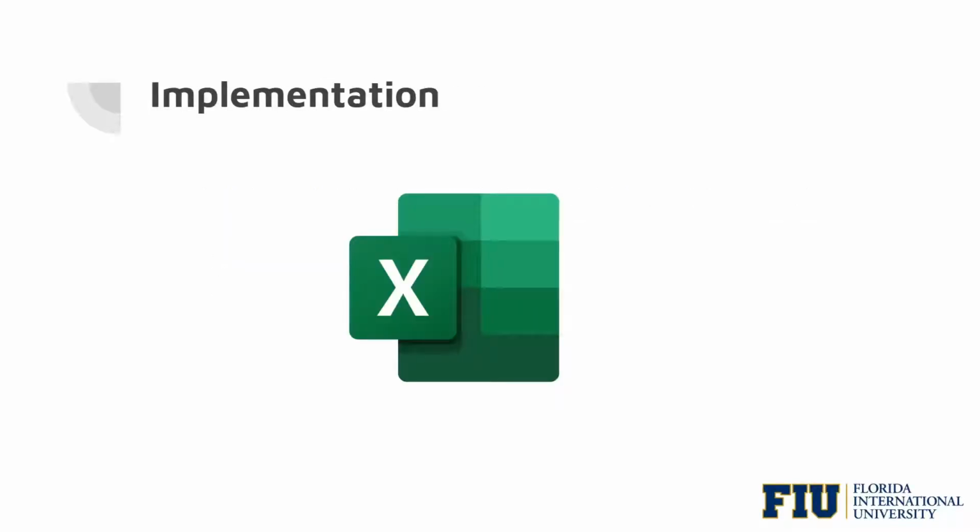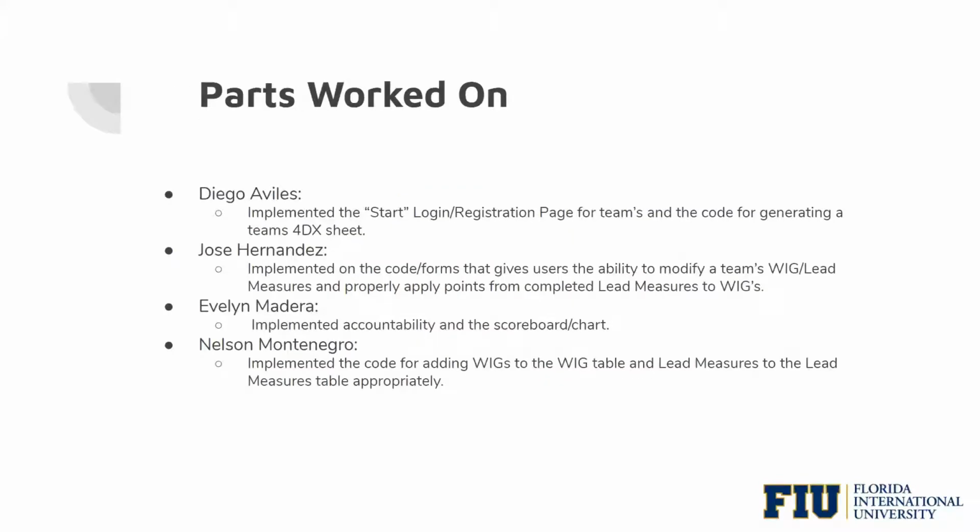Applying 4DX to senior projects was implemented in Microsoft Excel using Visual Basic for Applications per our product owner's request. For this project, Diego implemented a start page that contains a registration form and login forms. When a team member registers to a project for the first time, a Team's 4DX sheet will be created for the entire team. From then on, they only need to log in if they're already registered for that team.